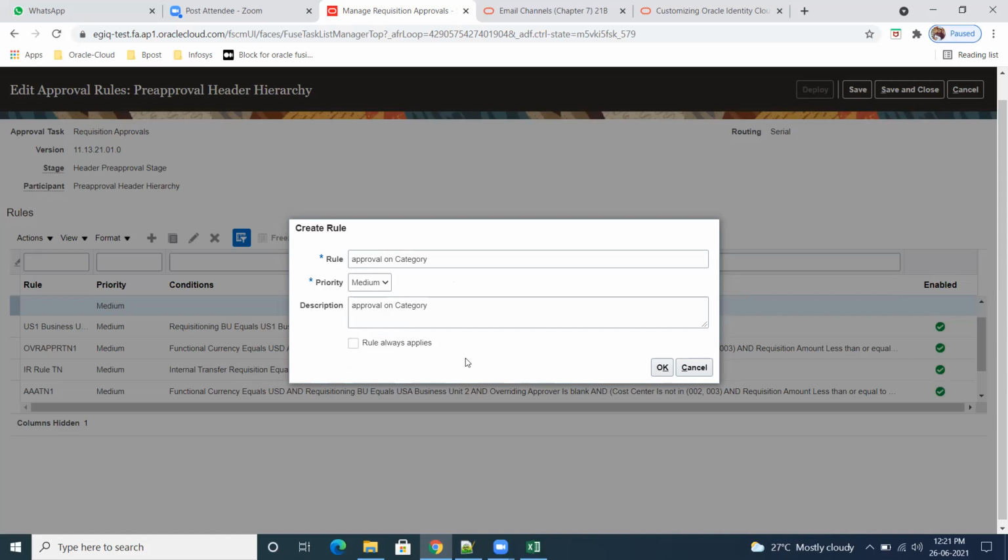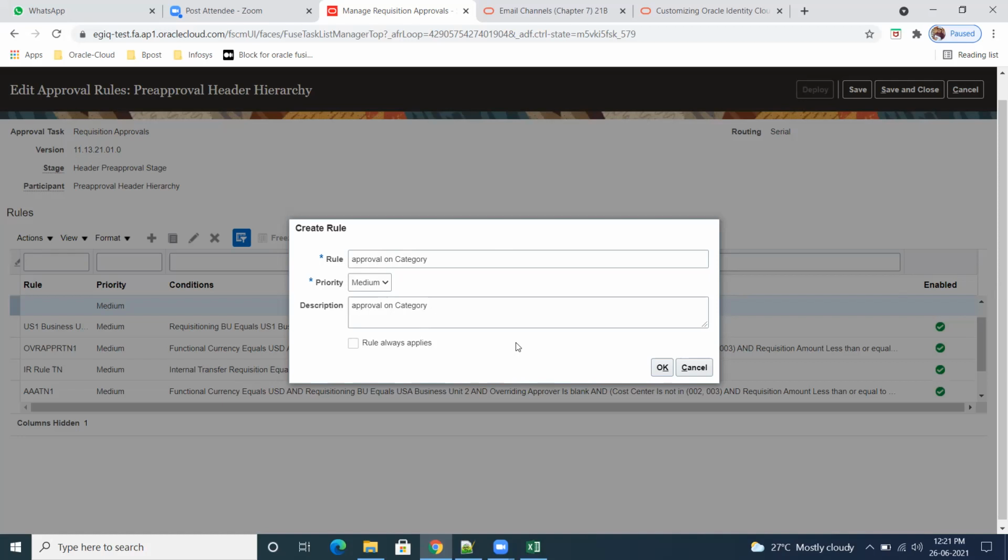So rule always applies. It means that when you select this, whatever rule you define will be applicable for all the cases, whichever PR has been created, irrespective of BU, and it doesn't matter whatever attributes you're taking. Even this particular rule, if you want to apply, you can apply as a rule always applies. Not for PO creation. This is only PR.